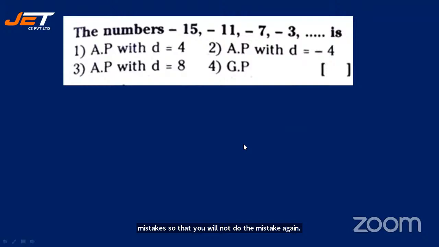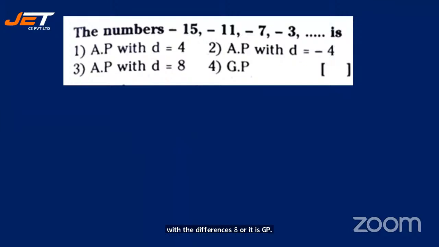The numbers minus 15, minus 11, minus 7, minus 3, and so on is dash. Right? 4 options. AP with D is 4. Second option, AP with D is minus 4. Third option, AP with the difference is 8, or it is GP. Yes, I'll give you 1 full minute.